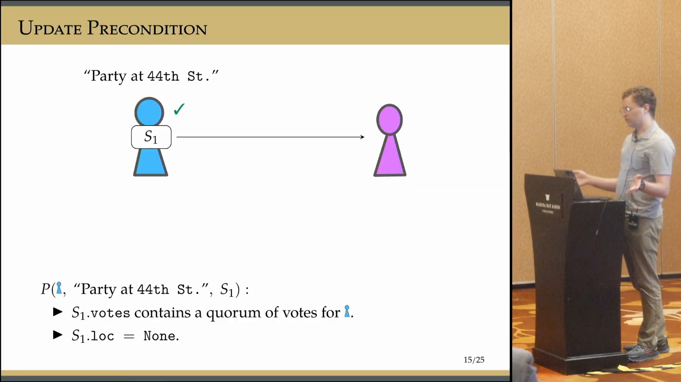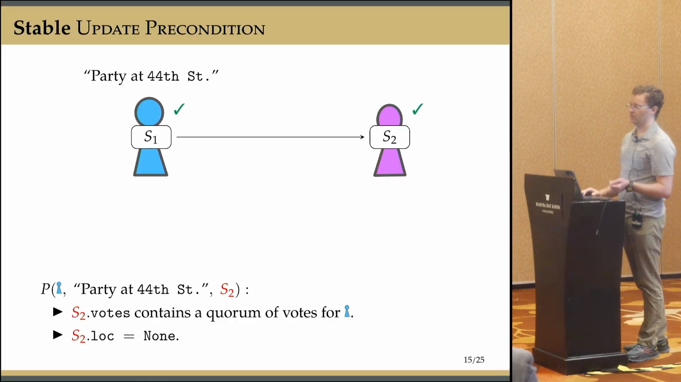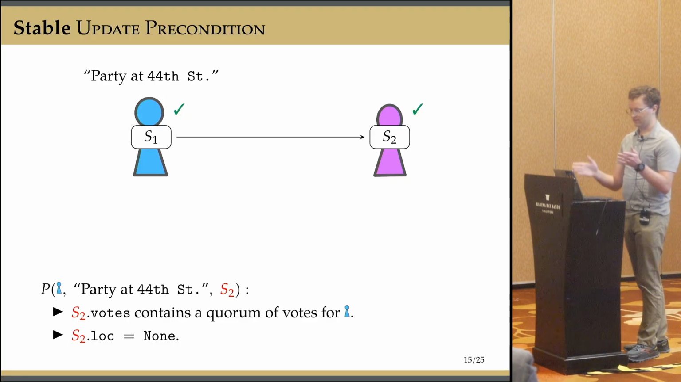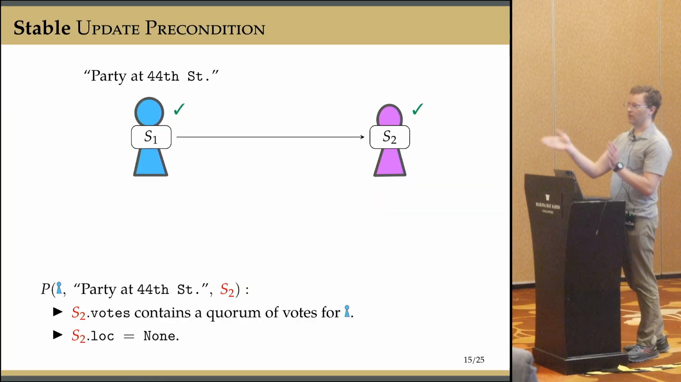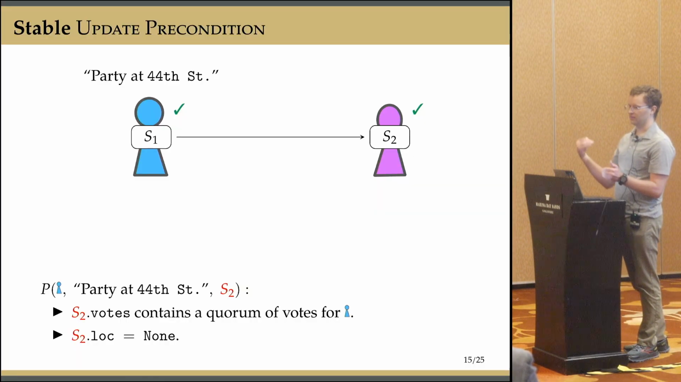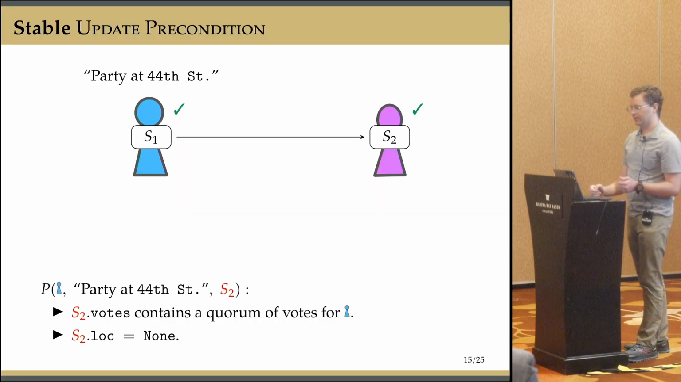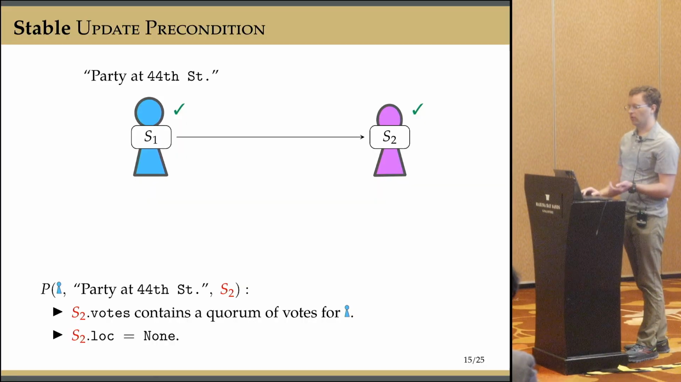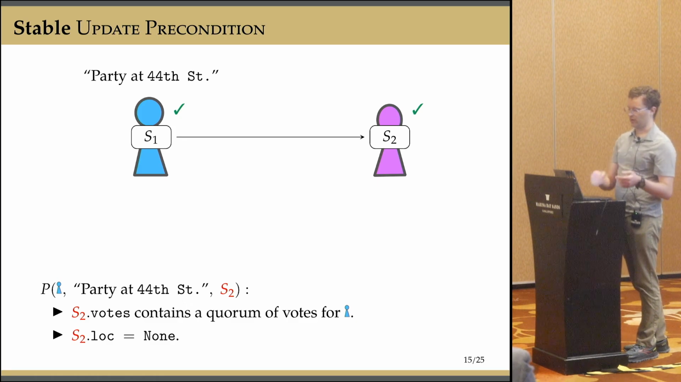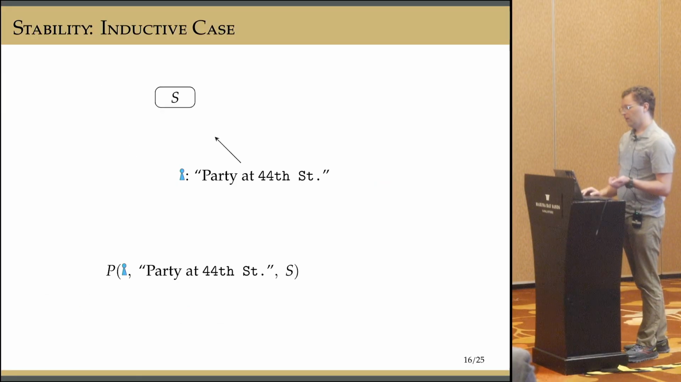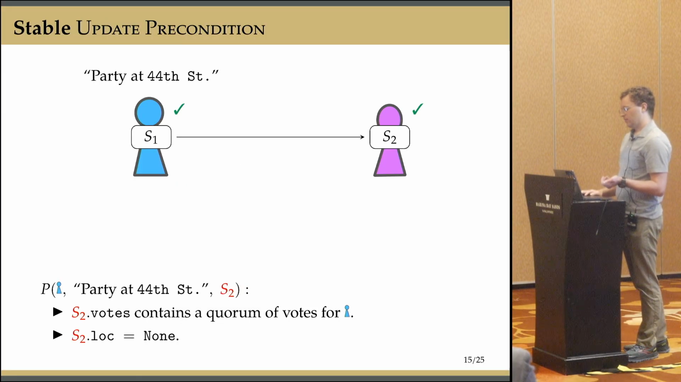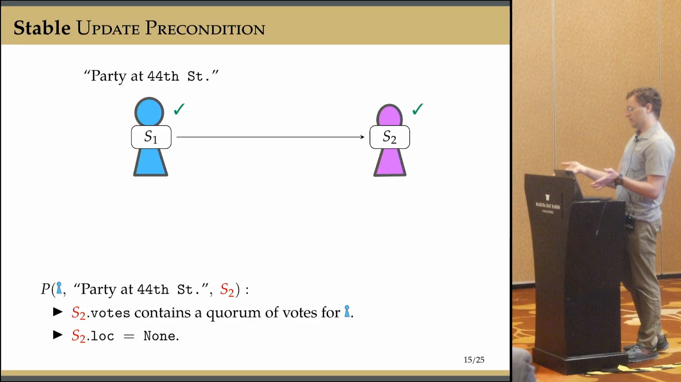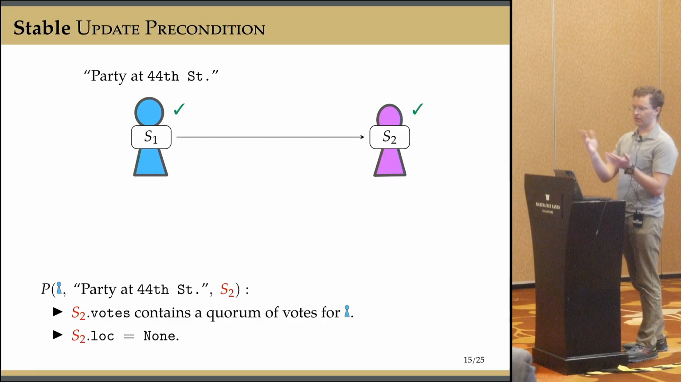Now we extend this to the stronger notion of a stable update precondition by saying that it's stable if it's also true for every node state that this update gets delivered into. So purple here would also need to know that quorum of votes for blue, and also its own location would be none. So we're going to inductively verify these, and the base case is pretty simple. It's just whatever code is running on blue that's generating this announcement had better satisfy these properties.